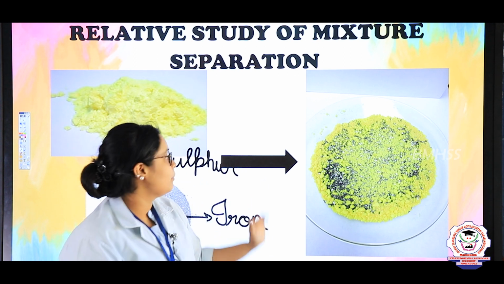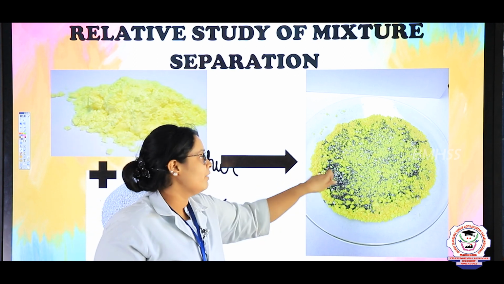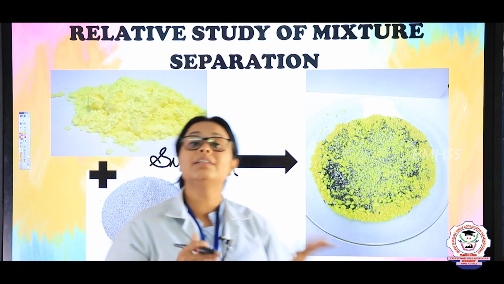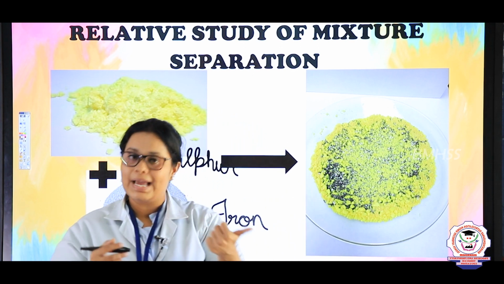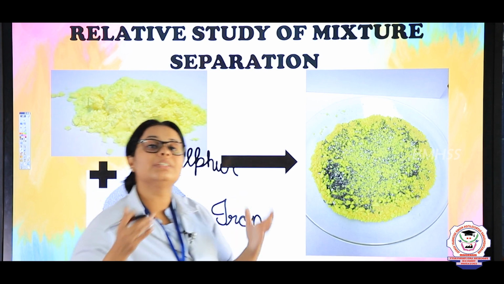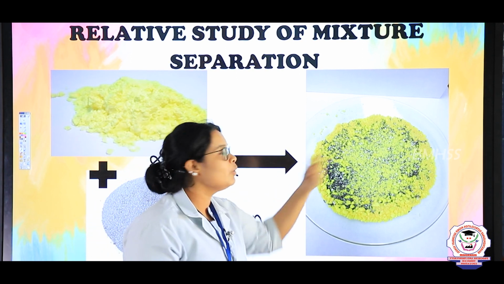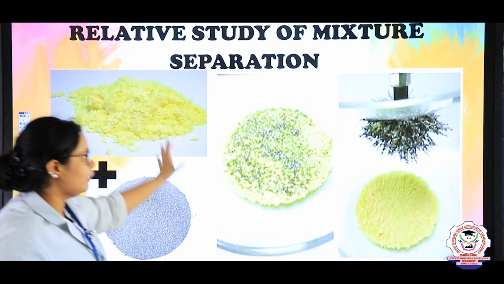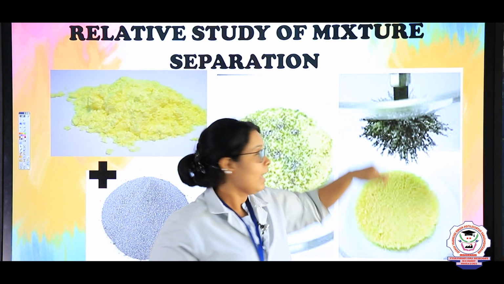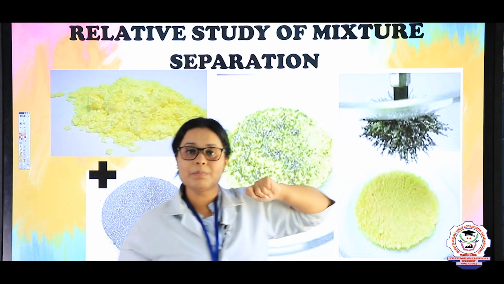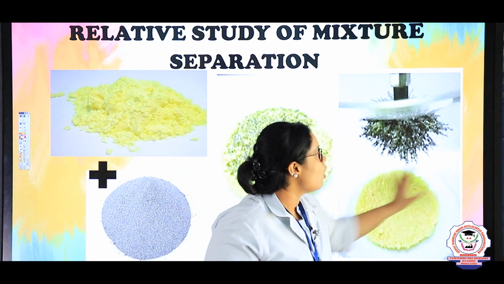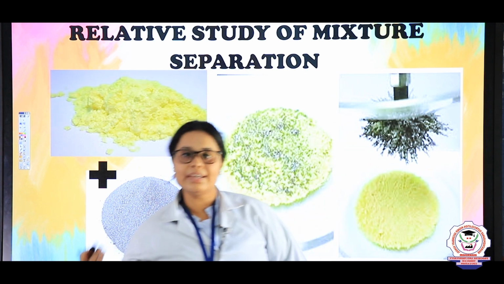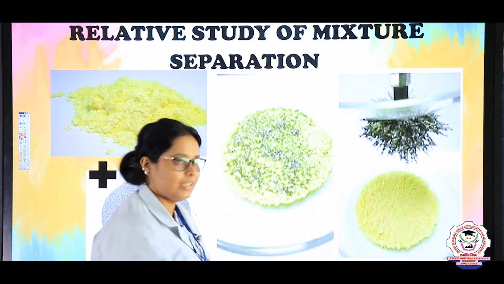But now just tell me, if I want to remove the iron again by physical changes, how can I do that? Iron is a magnetic substance, right? So using that magnetic property you can remove this iron. Now let's see how to remove it. See here, in the mixture when I keep a magnet closer to the substance, you will see that all the iron is getting attracted. In the same way I can remove the iron, and the separation is also easy, right?